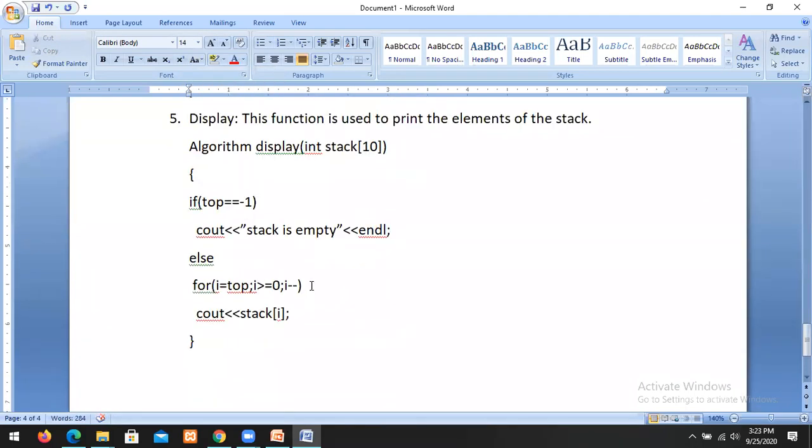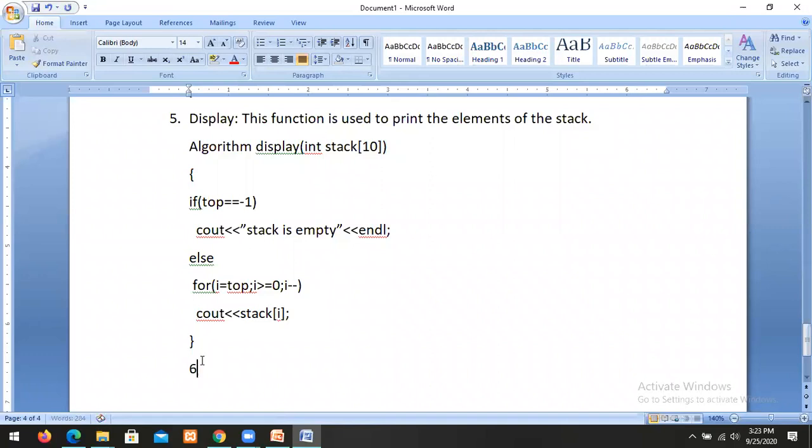So this is the display function. Display function is used to print all the elements of the stack. So the stack is empty when top equal to -1. Otherwise, the stack is not empty. Then we can print the elements of the stack from top position to 0 position.